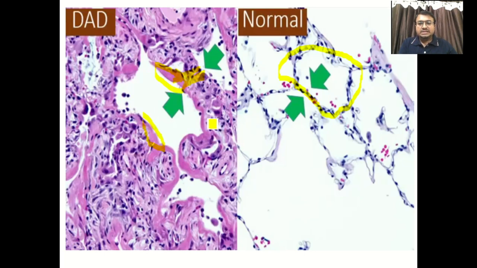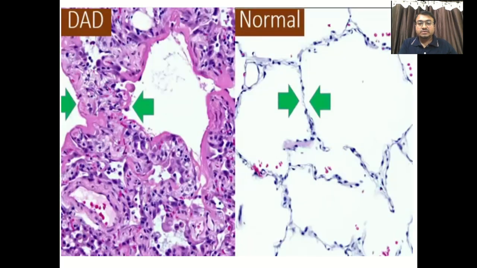So there is increased thickness of the alveolar interface. Now this is the constant finding on histology. One more figure, again this is normal, and you can see the thickness of this membrane. It is due to edematous fluid as well as this kind of hyaline membrane formation.